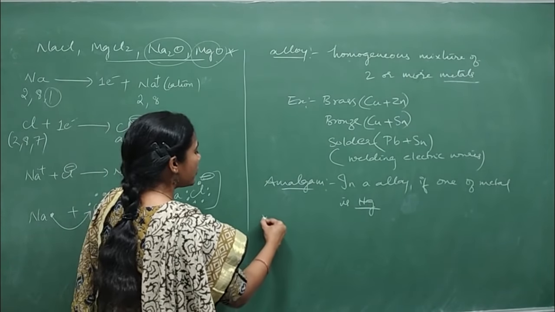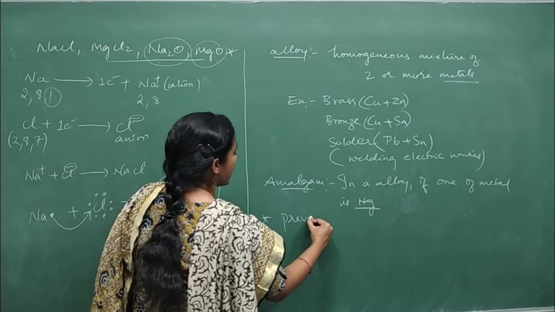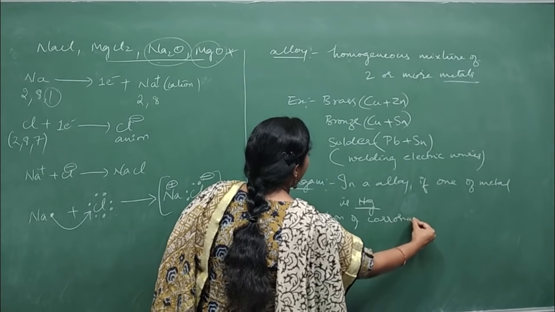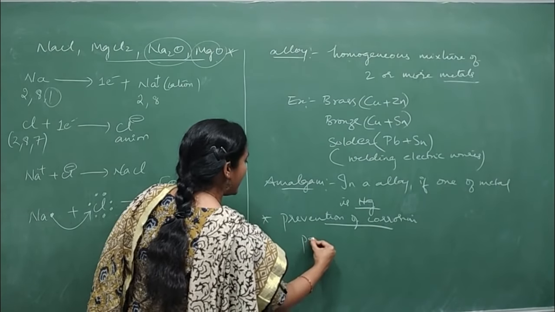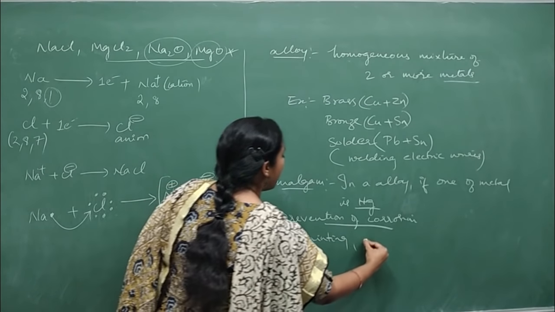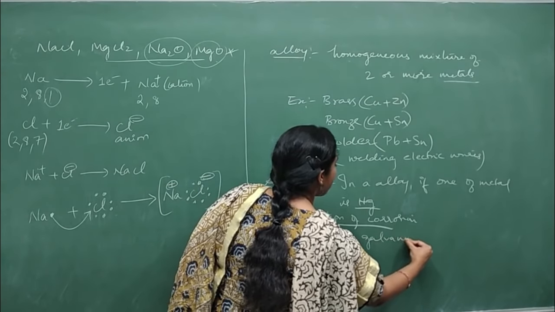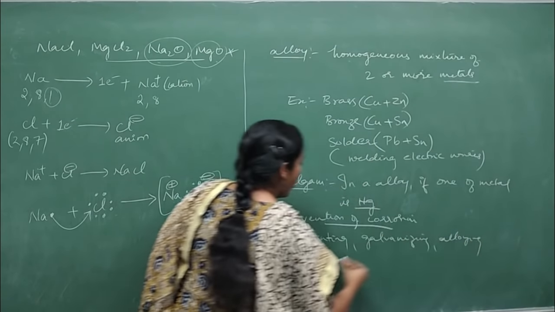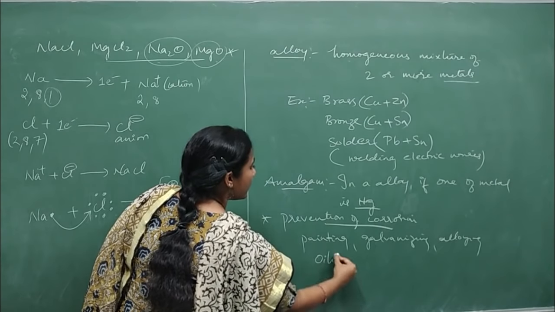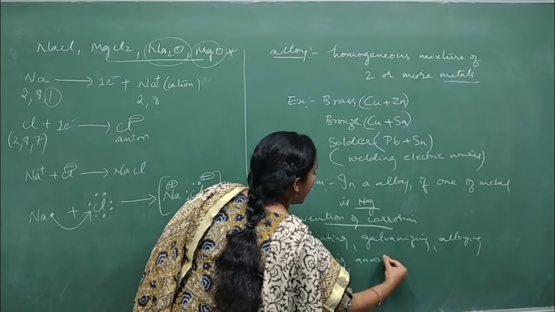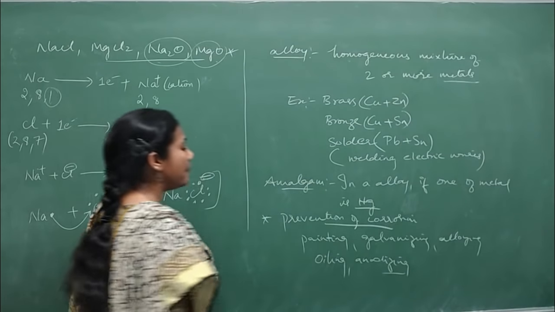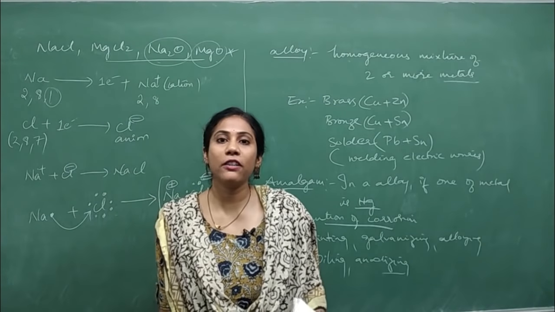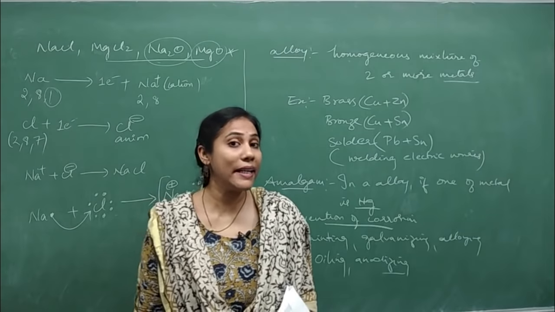And one more simple question, they will ask you how to prevent corrosion. So prevention of corrosion is also very, very important. How do you prevent corrosion? Either by painting you can prevent, right? By galvanizing you can prevent, and also by alloying, oiling, anodizing. So all these are different methods of preventing corrosion. Clear? So these are the most important and expected questions from the chapter metals and non-metals.